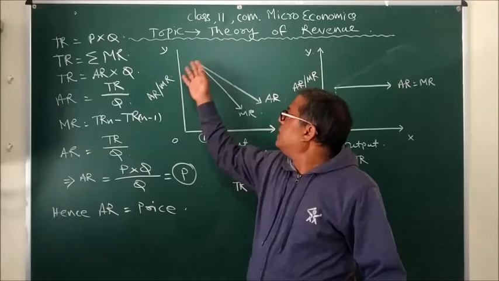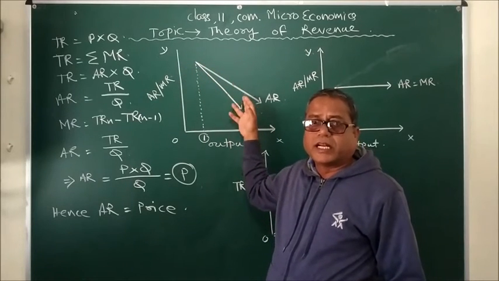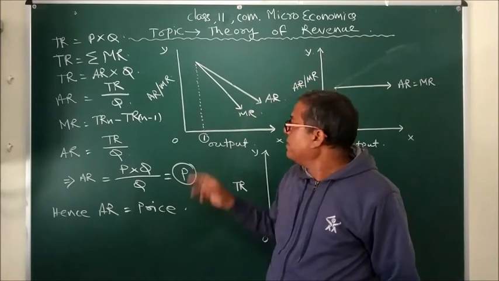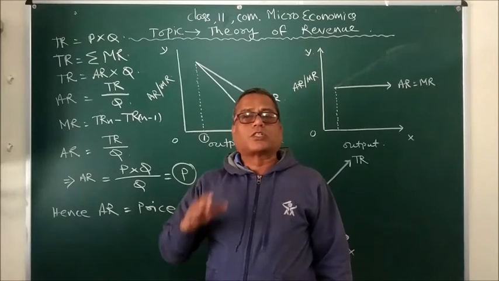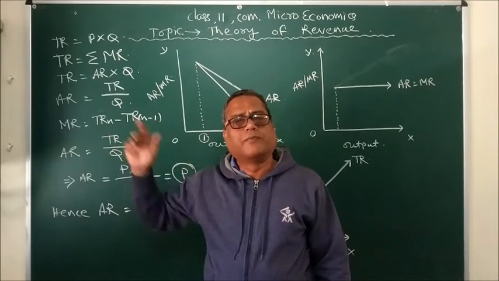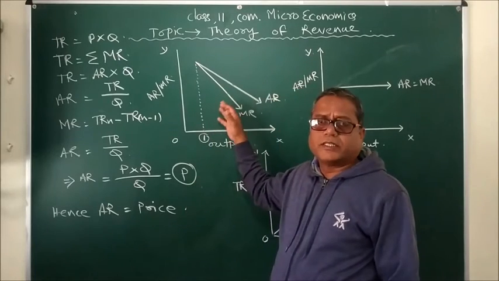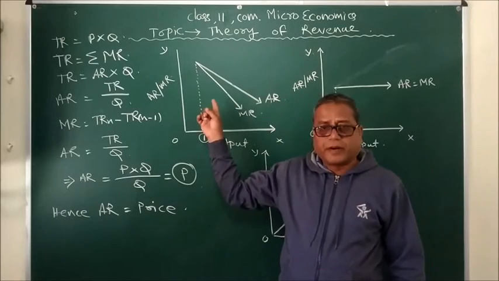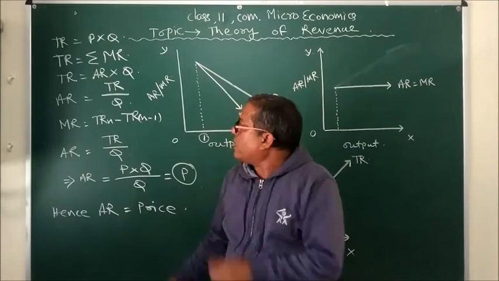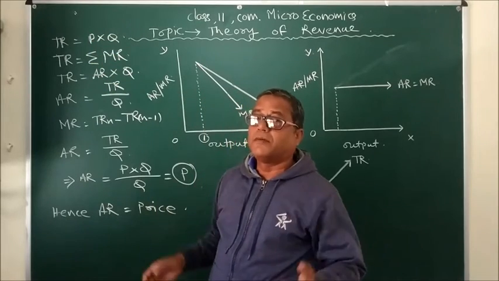And because here the AR and MR curves are sloping downward, meaning getting lesser and lesser, that's why the TR curve would never become a straight line, because the slope would go on falling. So this is about average revenue, marginal revenue and total revenue in perfectly competitive market and imperfect competition. Now let us discuss the formulas to derive different types of revenue.